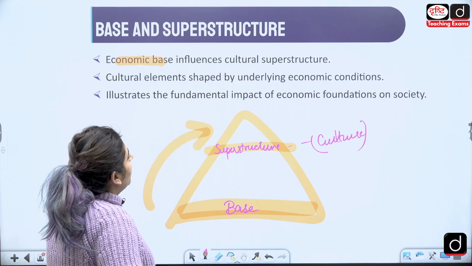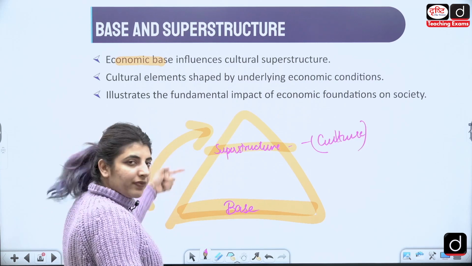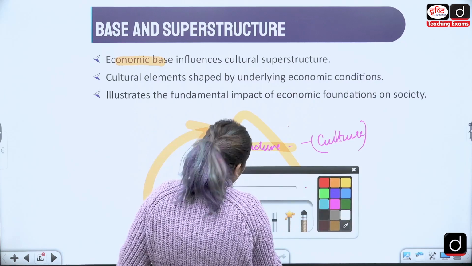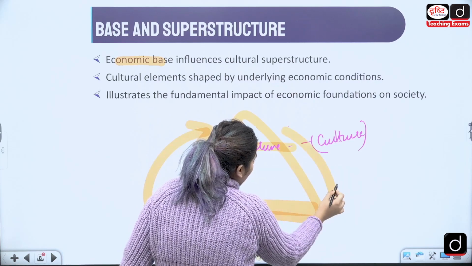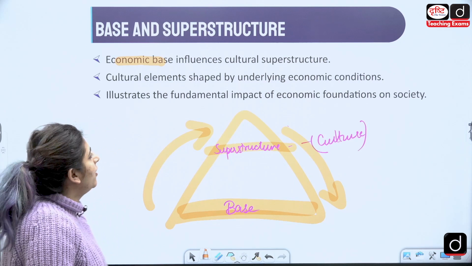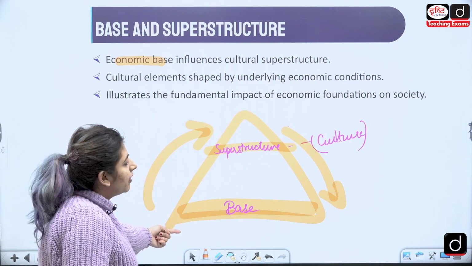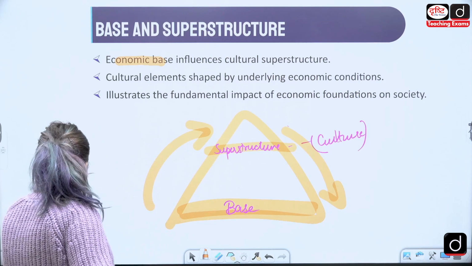Cultural elements are shaped by the underlying economic conditions. So both of these things go hand in hand. They are interdependent on one another. It illustrates the fundamental impact of the economic foundations on a society.